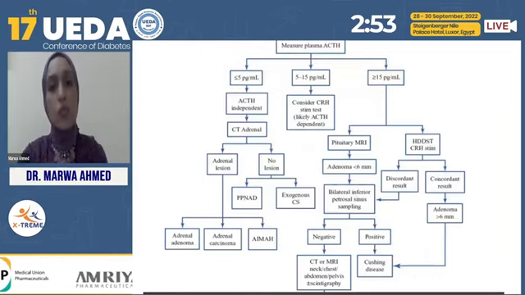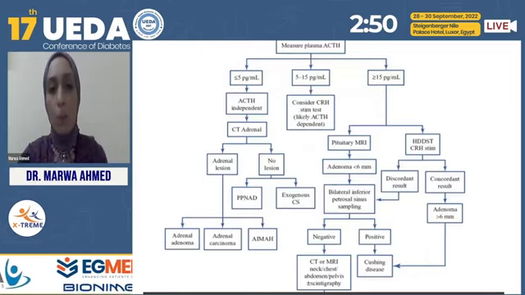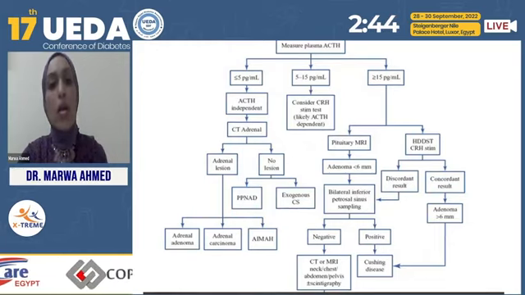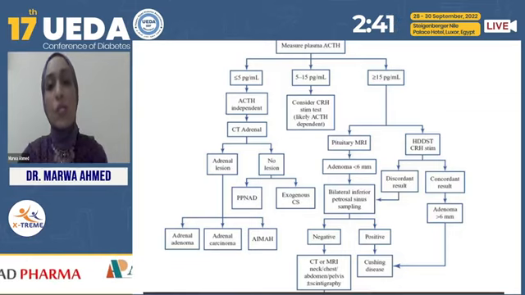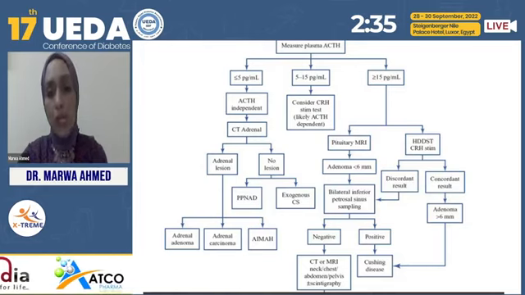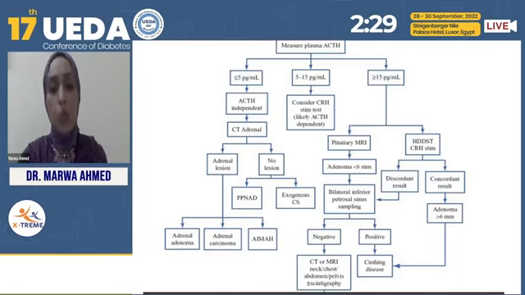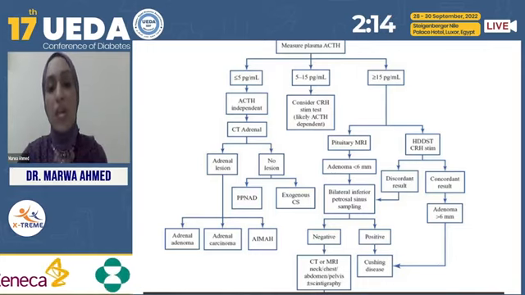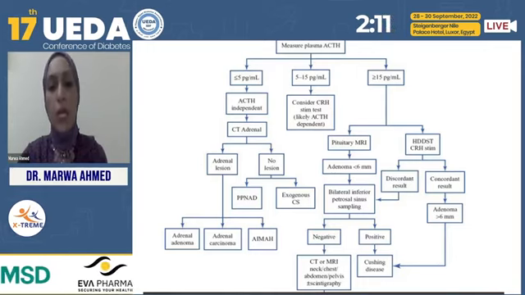Then determine whether it is ACTH dependent or ACTH independent by measuring the plasma ACTH level. If it's low, it is ACTH independent, an adrenal cause. If more than 15 picograms per milliliter, it is ACTH dependent: either Cushing disease, a pituitary tumor, or ectopic ACTH. We can differentiate by using the high dexamethasone suppression test. If there is suppression, this means the patient has Cushing disease, so you must localize the tumor using pituitary MRI, especially if the patient has an adenoma more than 6 millimeters. If it's less than 6 millimeters, you must use an invasive method like bilateral inferior petrosal sinus sampling.